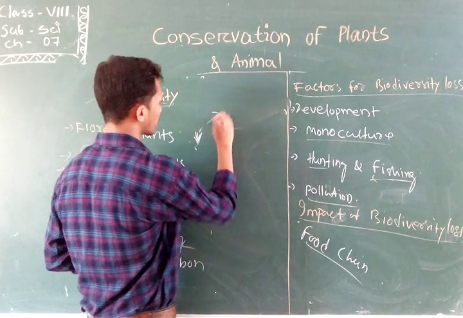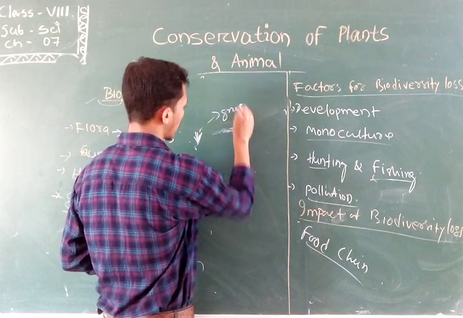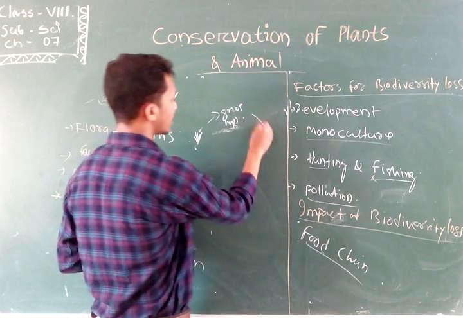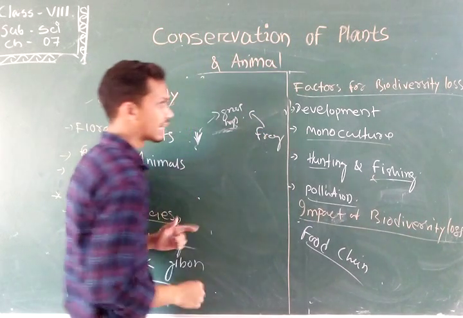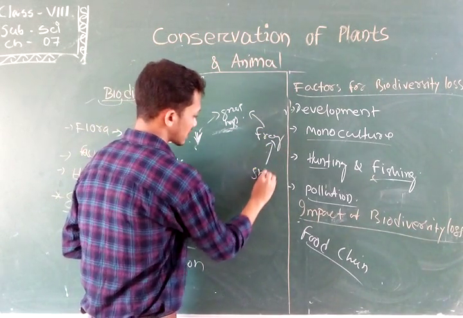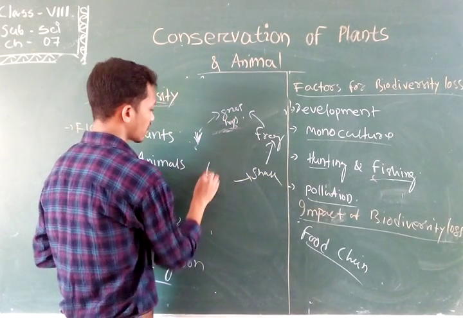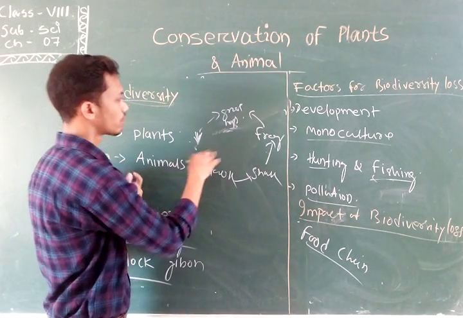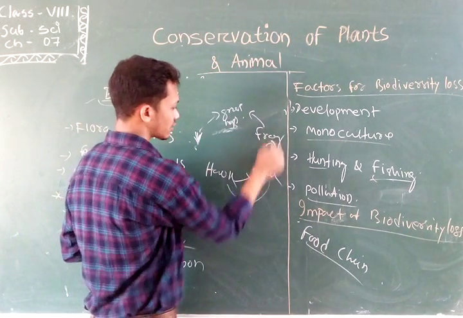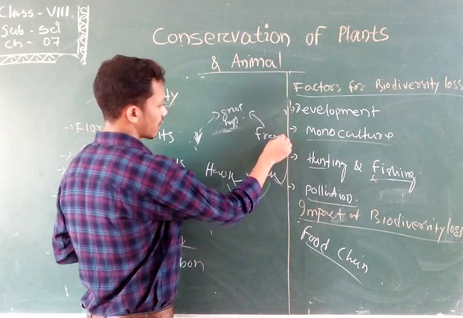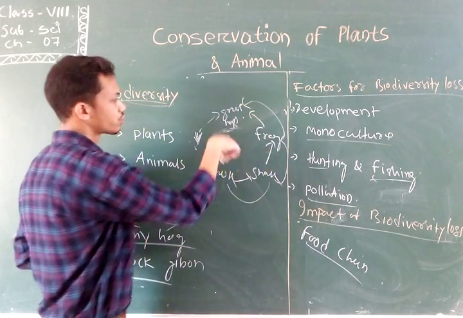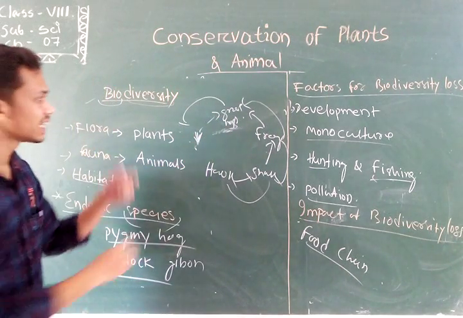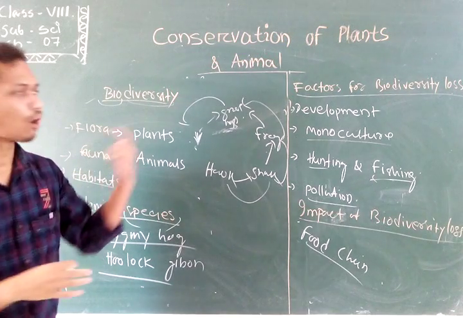Grass will be eaten by a grasshopper, that may be a cricket. The cricket or the grasshopper will be eaten by a frog, the frog will be eaten by a snake, and the snake will be eaten by a hawk. Here the snake is the food of the hawk, the frog is the food of the snake, the cricket or grasshopper is the food of the frog, and the grass is the food of the grasshopper. In this way the food is collected in the form of a chain.